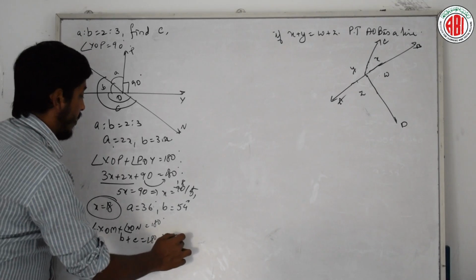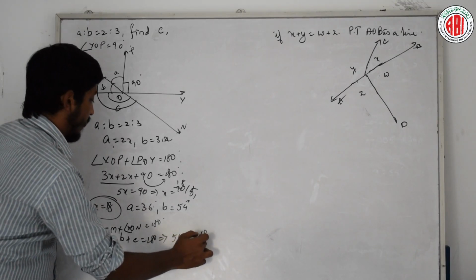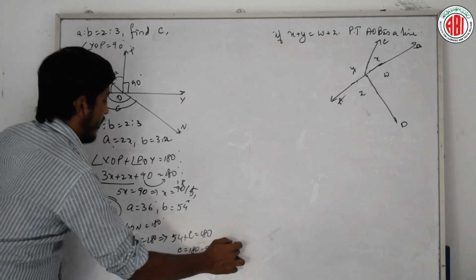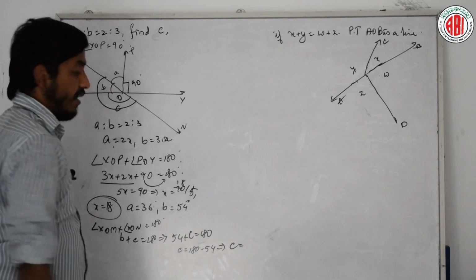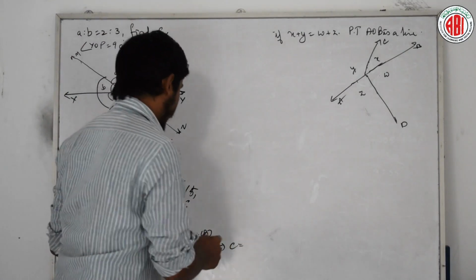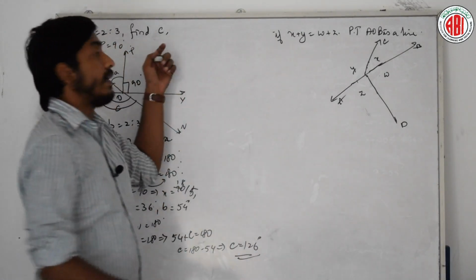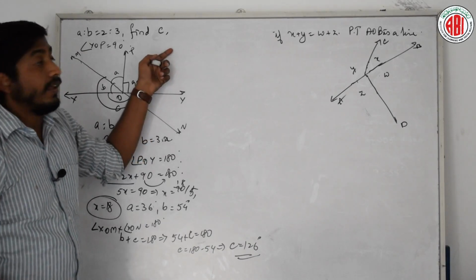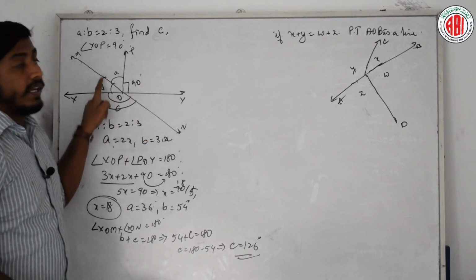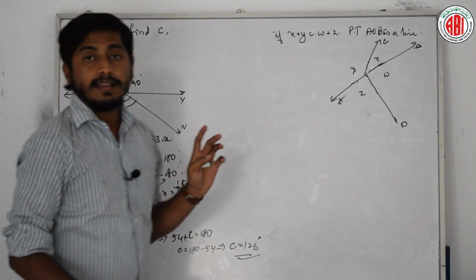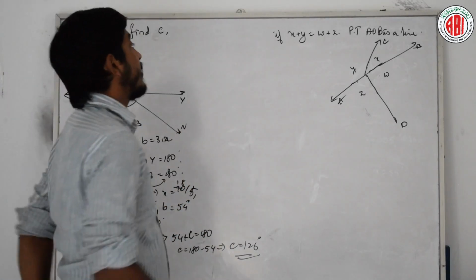What is B? 54 plus C is equal to 180. C is equal to 180 minus 54. How much is it? 180 minus 54 is nothing but 126. This is the angle C. Clear? We have to remember that if two angles are in a ratio, then we can write them as 2x and 3x. Clear? Fine.